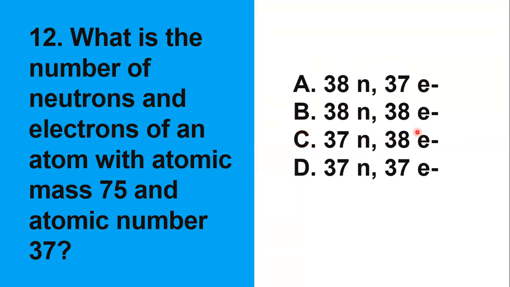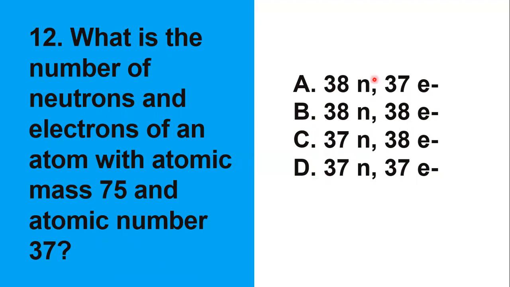Number 12. What is the number of neutrons and electrons of an atom with an atomic mass of 75 and an atomic number of 37? We are given the atomic mass and the atomic number. As we remember, the atomic number is the same as the number of protons and electrons, which is 37. So, sino 37 dito? Si A lang at si D. So, therefore, X na po si B at saka si C. From A and D, sino ang sagot dito?